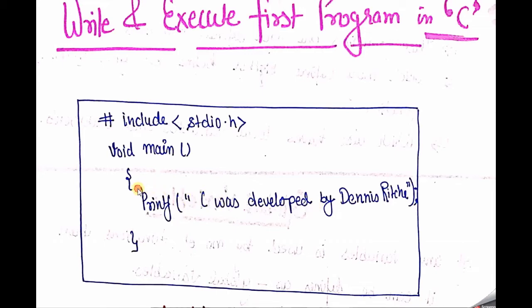For that we use the printf function. printf is a type of function, where f stands for formatted and print is the name of that function. So printf is written together, with no space between the letters. Then without any space you must write your open bracket, then start the quotes, and whatever statement you want to display on the monitor you write here. You can also write hello class, my name is this, and so on. Whatever you want to write, you write here.